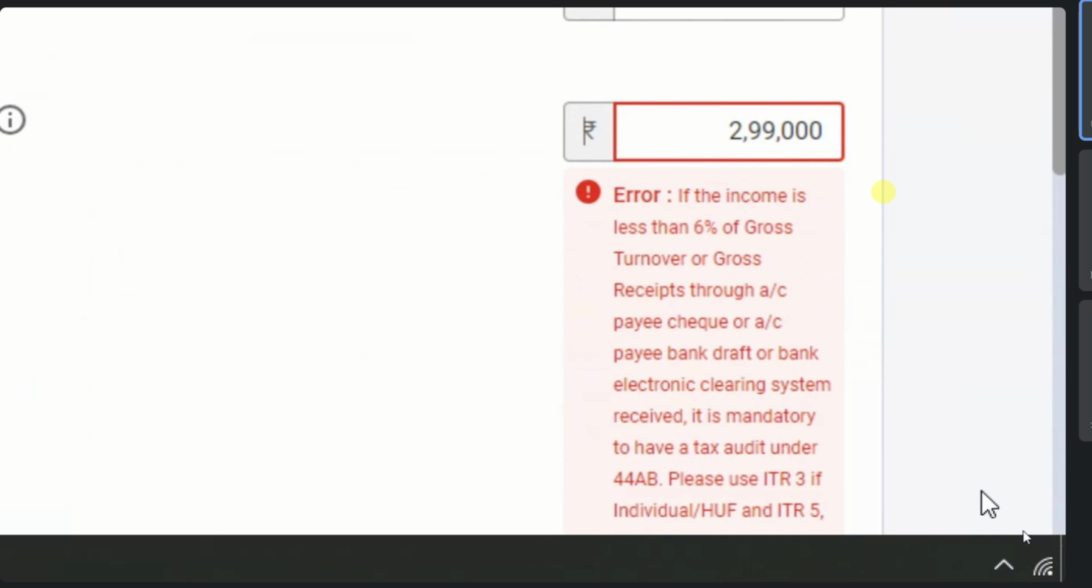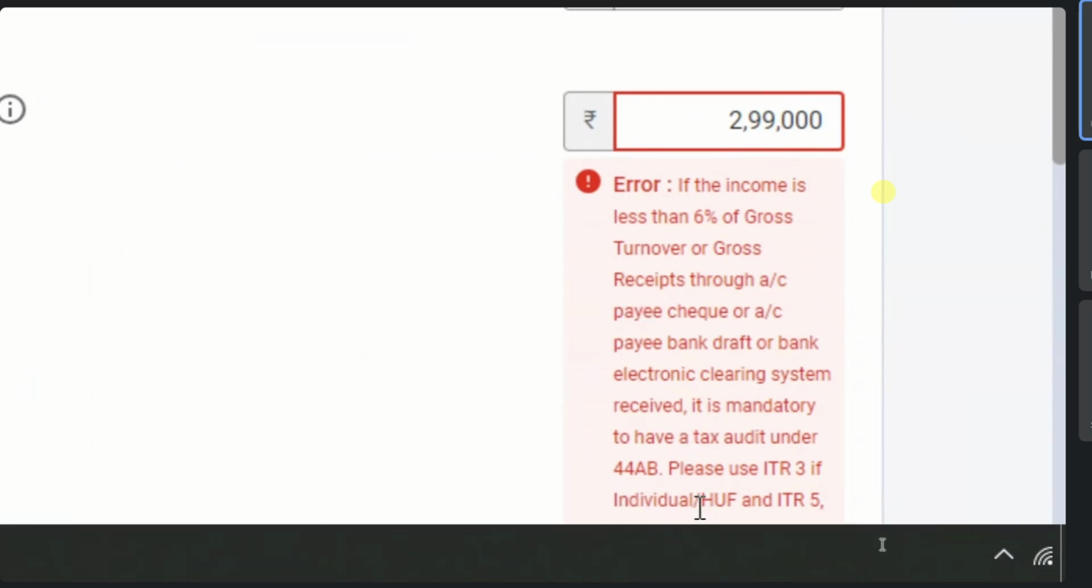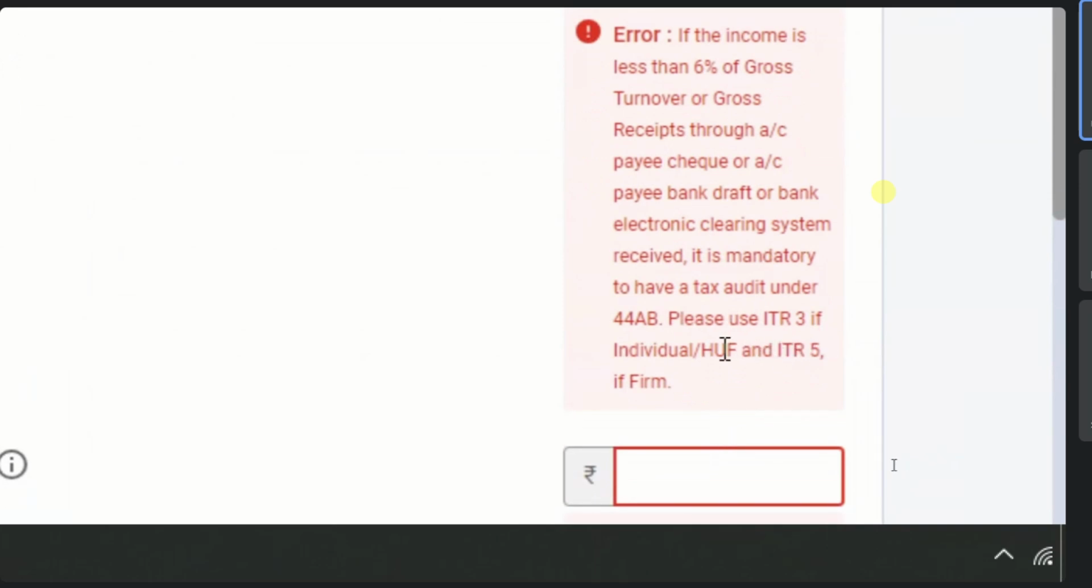Yes or no? See the rule. If income is less than 6% of gross turnover through account payee, it is mandatory to have a tax audit. Please use ITR 3 if individual, use ITR 5 in case of firm. It is reminding you. Yes?